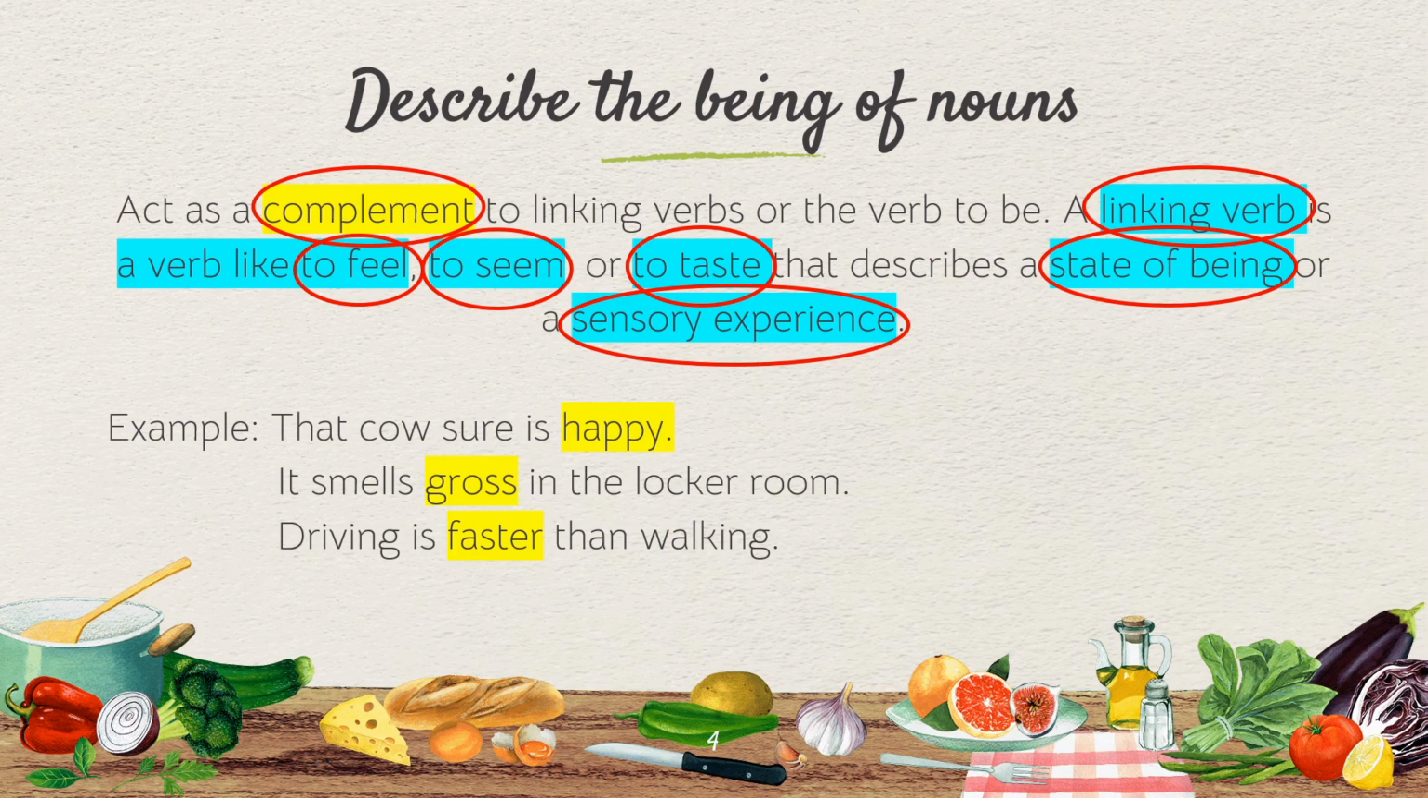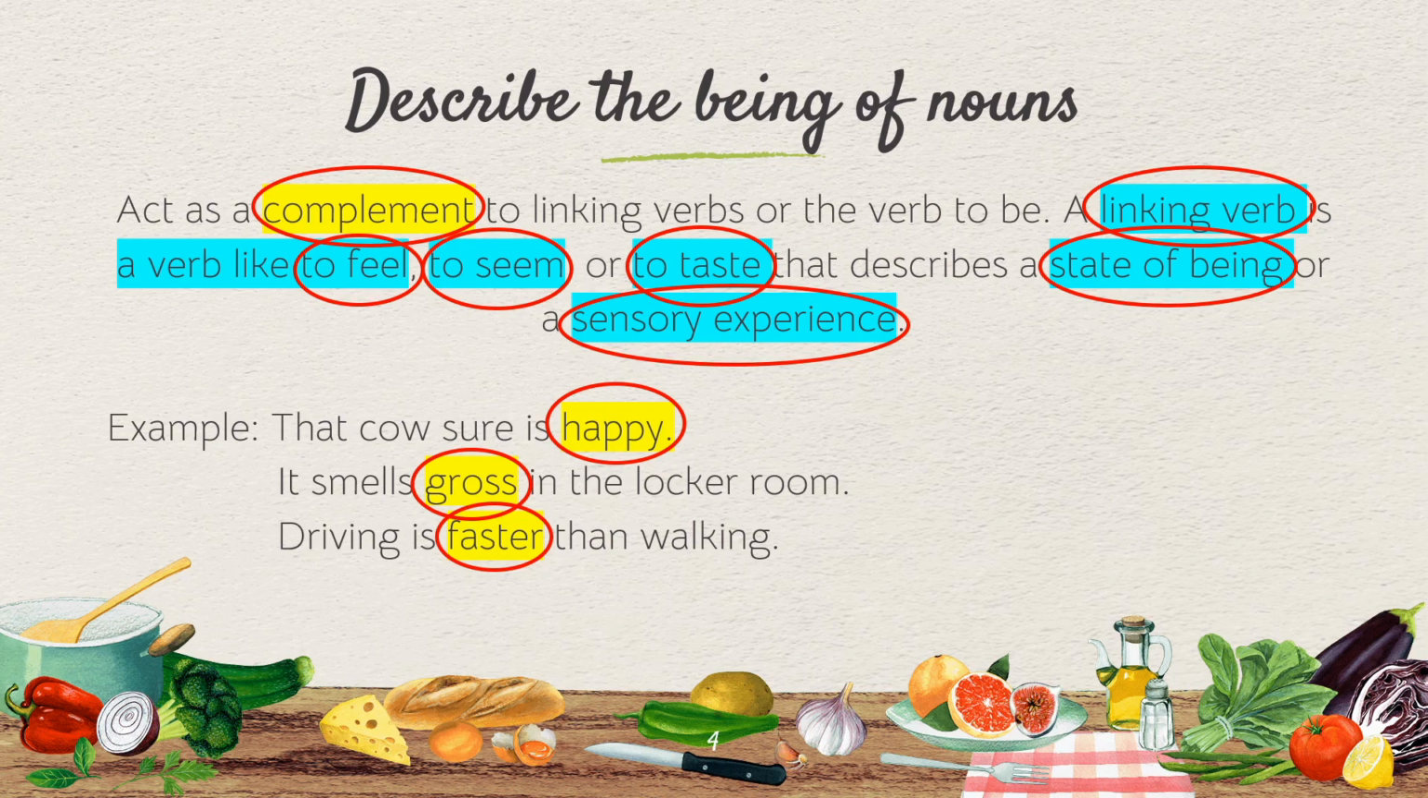So for example, the cow sure is happy. So we are saying that the cow is happy. It smells gross in the locker room. And the third example is: driving is faster than walking. In this sentence, driving is faster than walking, is the driver driving or is the person walking?